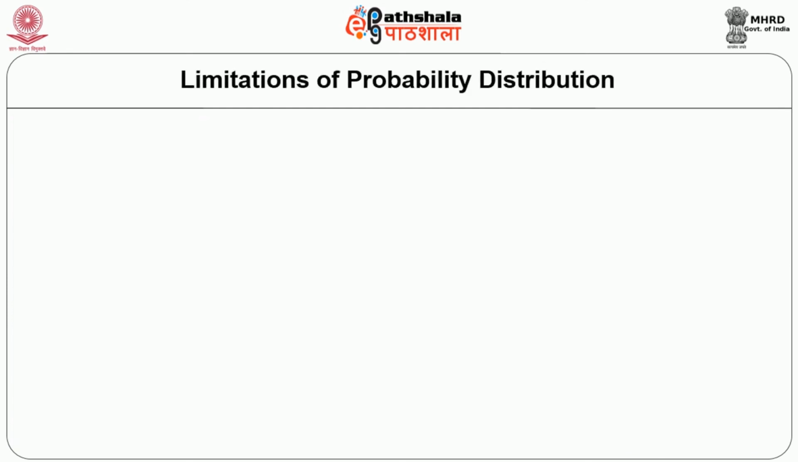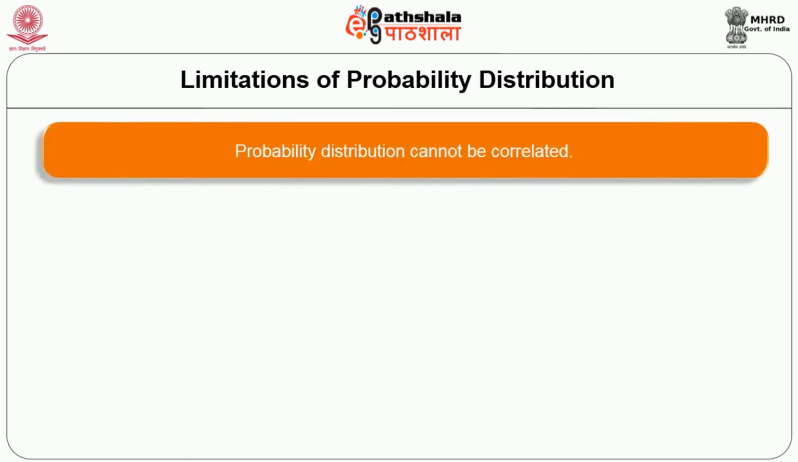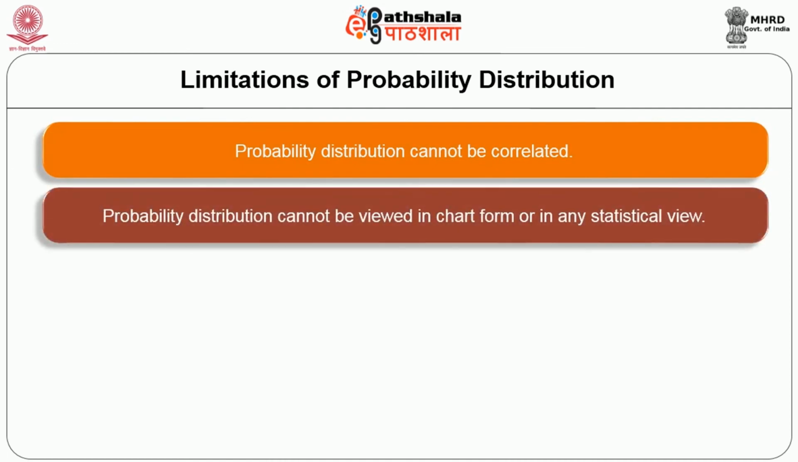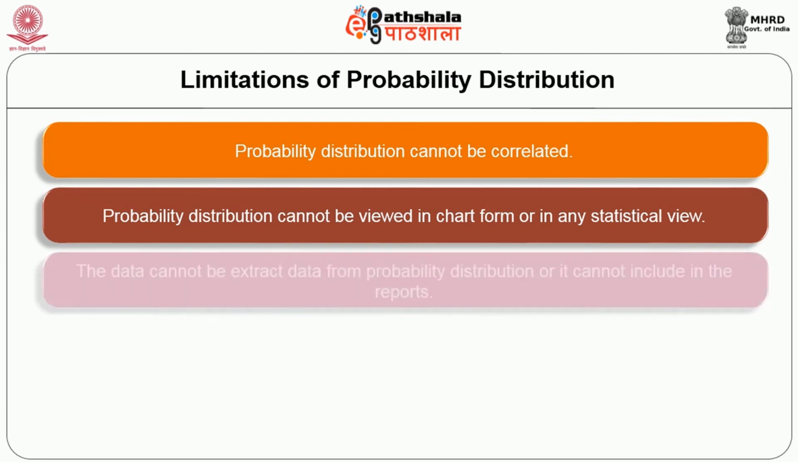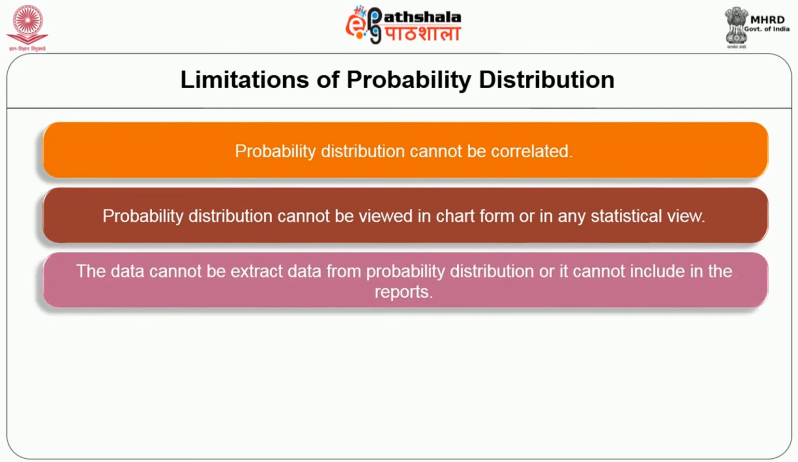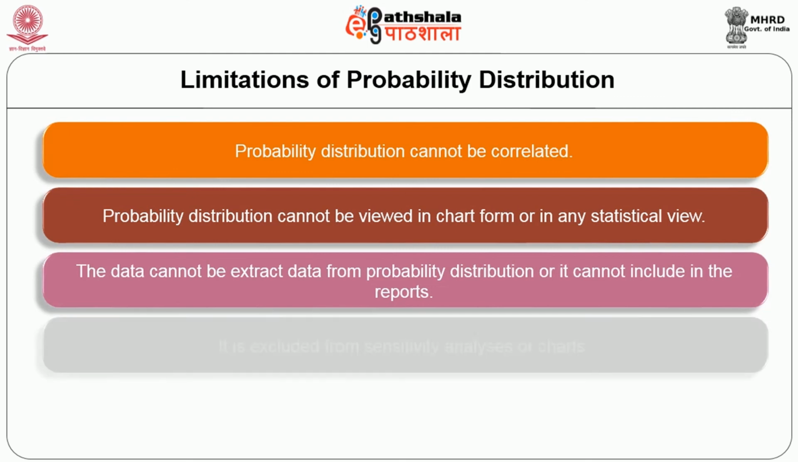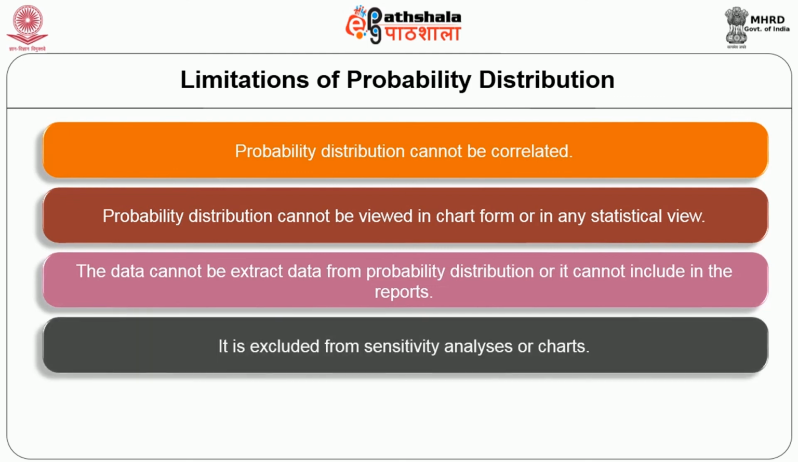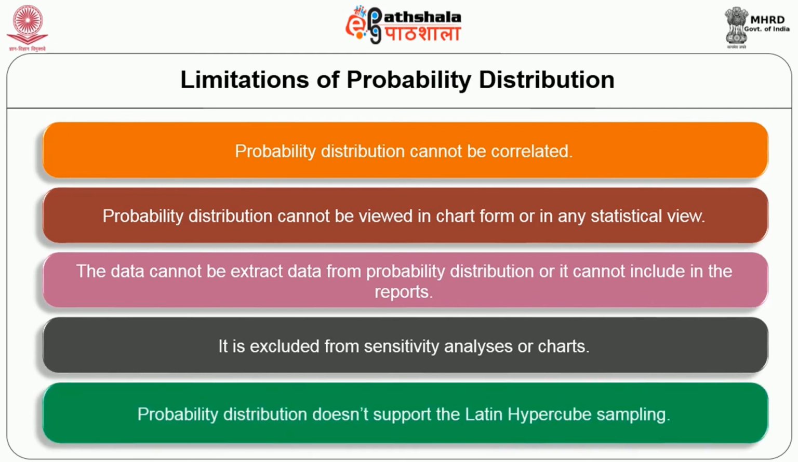So there are some limitations also. Let us understand some of the limitations, how it has drawbacks. Number one, probability distribution cannot be correlated with any event. Number two, probability distribution cannot be viewed in chart form or in any statistical view. Number three, the data cannot be extracted from the probability distribution or included in any reports. Number four, it is excluded from sensitivity analysis or any chart. And number five, the probability distribution doesn't support Latin hypercube sampling.